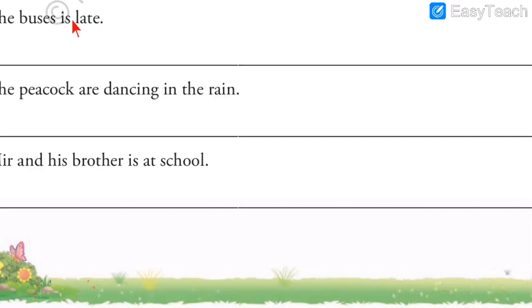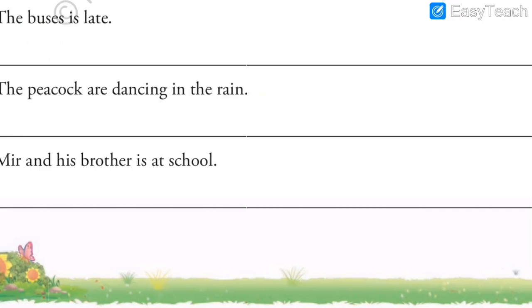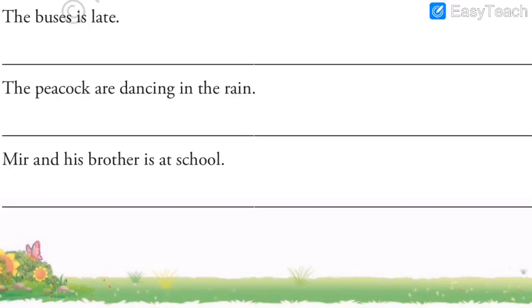Next one, the buses is late. So see over here, the subject is buses. Now buses means it is more than one. So when more than one is given, we cannot write is. So here is a mistake. Is is given. Buses, more than one bus. Buses, that is the plural. So we have to write are, that is the plural form, and the rest of the sentence as it is.